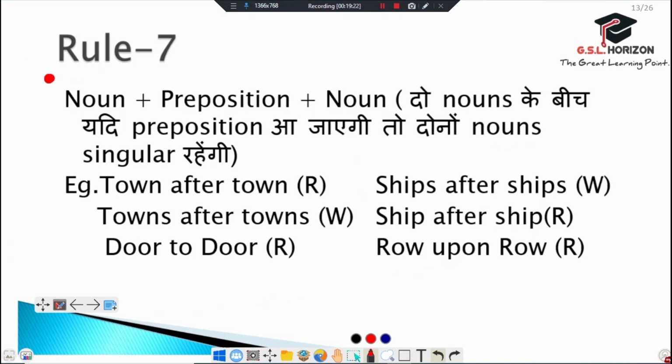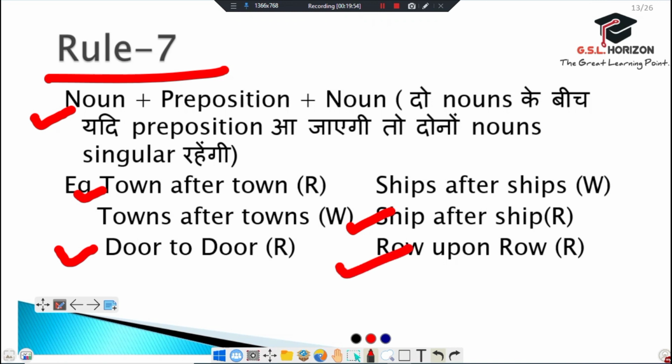Rule number 7. If in a sentence there comes noun, preposition and noun, then we use it in singular form, like town after town, door to door, ship after ship, row upon row.